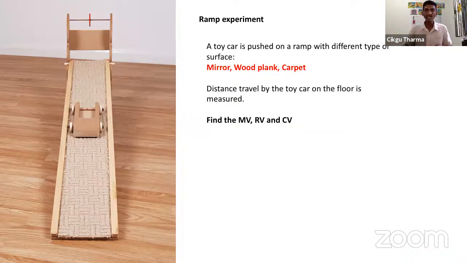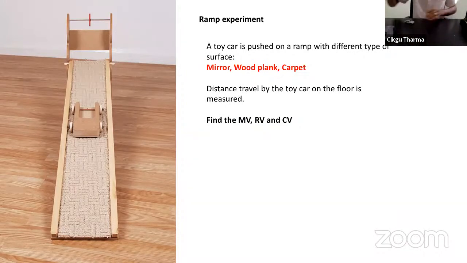Okay, so now this is the ramp experiment. So what have we changed? We have changed the type of surface. We have chosen the mirror, wood plank, and carpet. So when we carry out this experiment, what is the responding variable that we want to measure? The distance traveled by the toy car on the floor is measured like this. All of you please concentrate on the ramp. Let's say I do an experiment here.